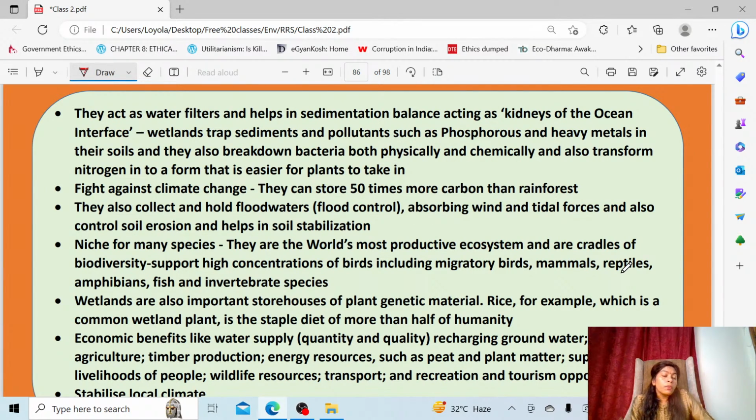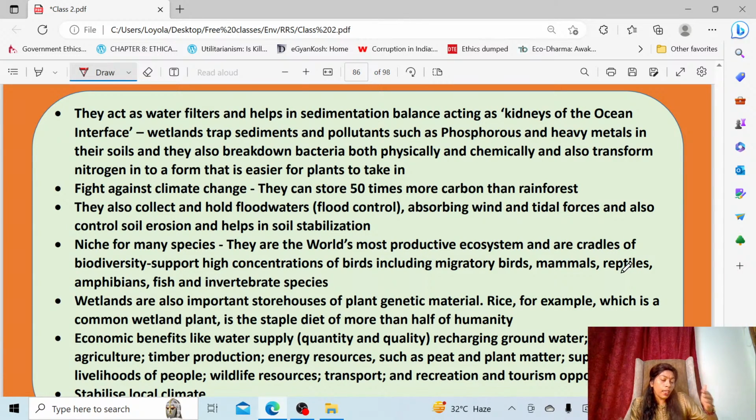So here wetland is also acting as a water filter. So they are also called the kidneys. Okay, so it is acting as a water filter, trapping the sediments and pollutants, and also playing an important role in the hydrological cycle. Whenever there is a flood in riparian wetlands, they will absorb water from it. Excess water will be stored in the wetland.